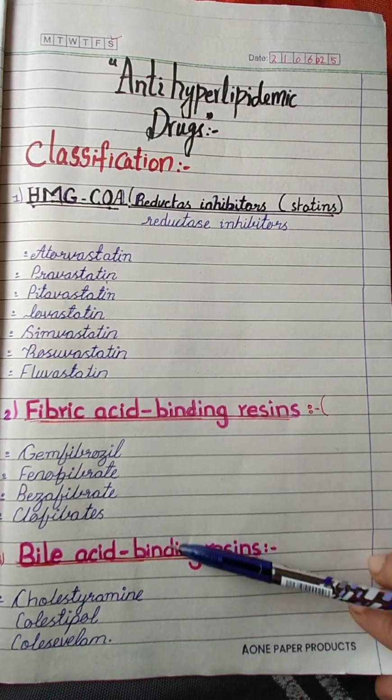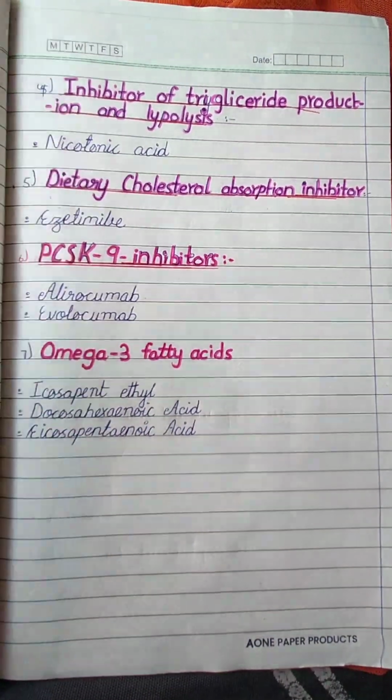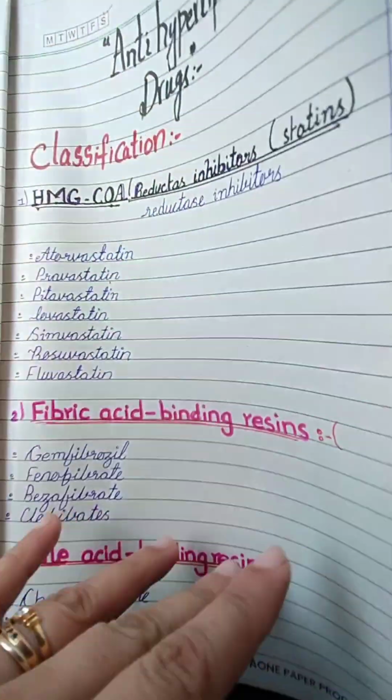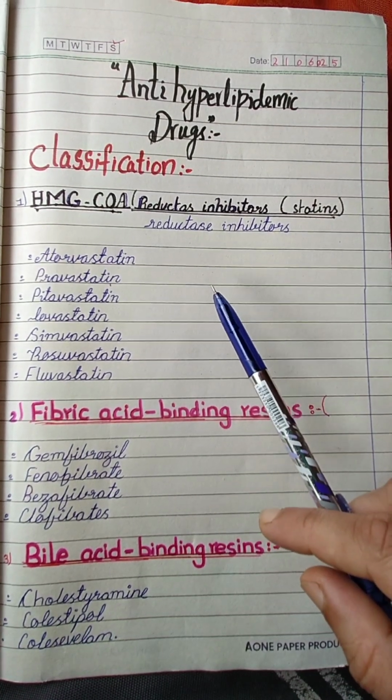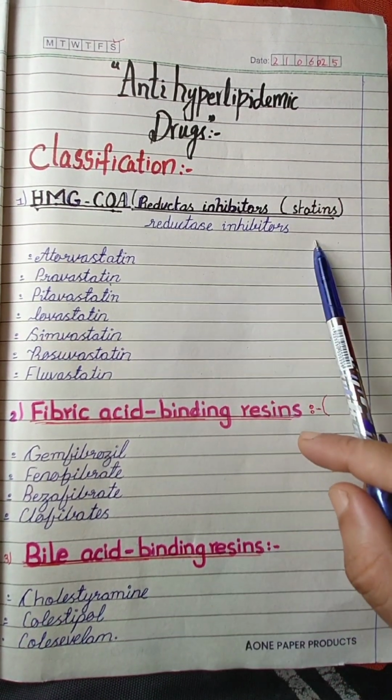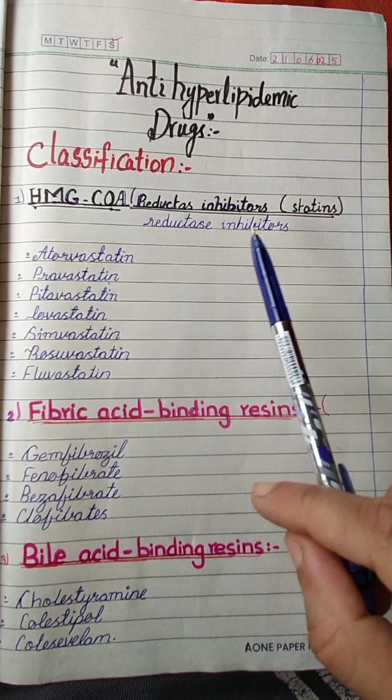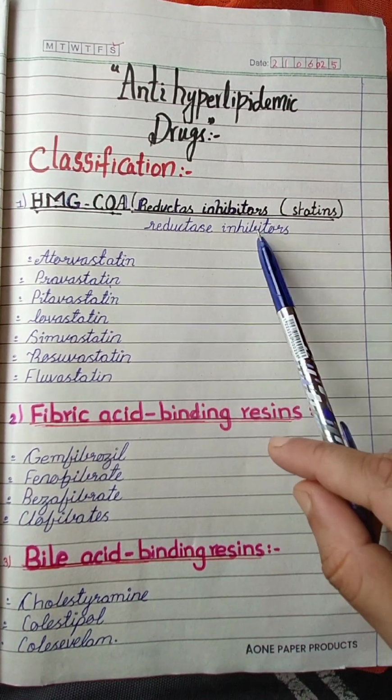Antihyperlipidemic drugs classification has been divided into 7 classes. Let's start with the first one. Students, just cram with me, learn with me. First class is of statins. Statins are HMG-CoA reductase inhibitors.